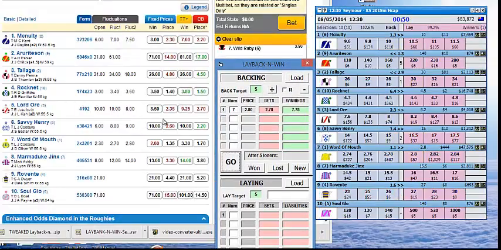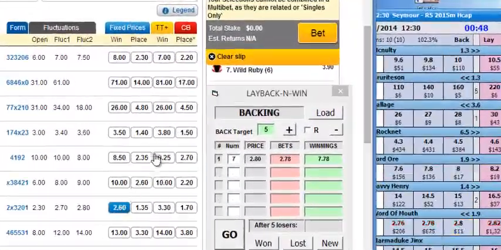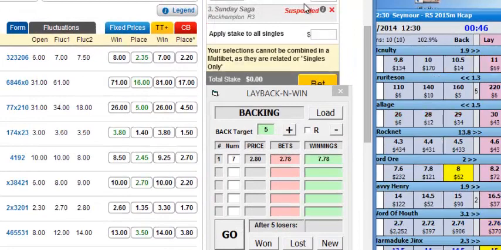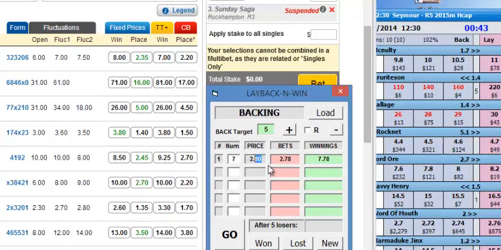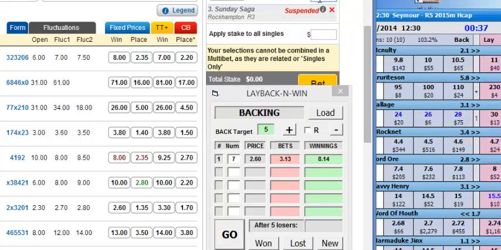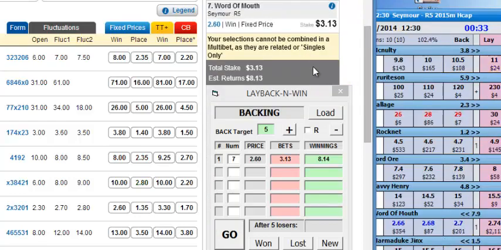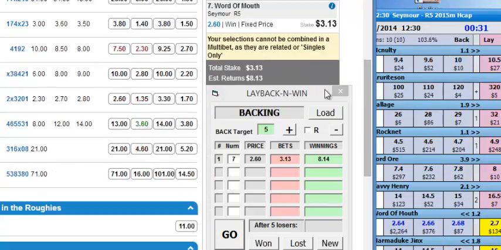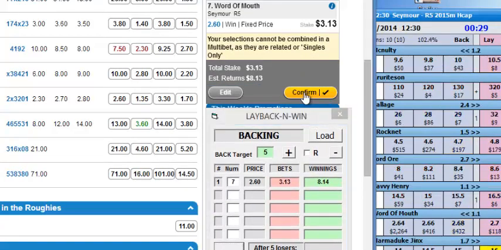So let's just put this bit down here. You can see now the price has changed to 2.6, so we've changed the price again. Now we're going to have to bet. I'm lucky here, we're using Sportsbet, and we can bet in odd amounts. We just confirm that.